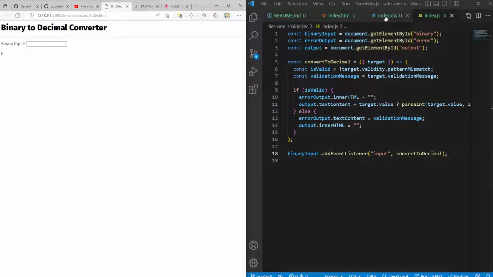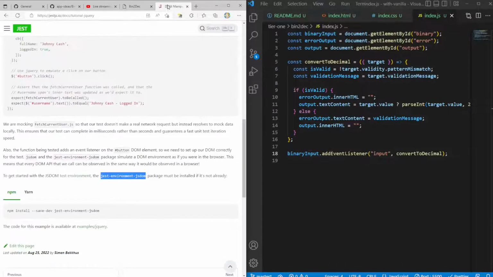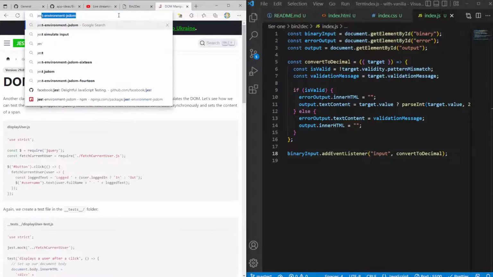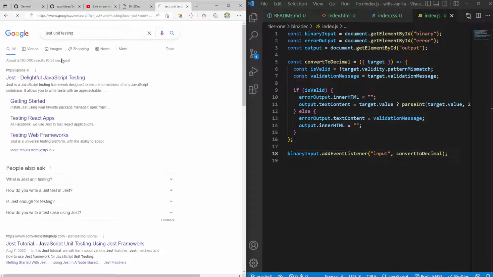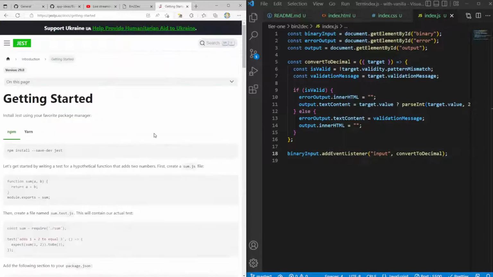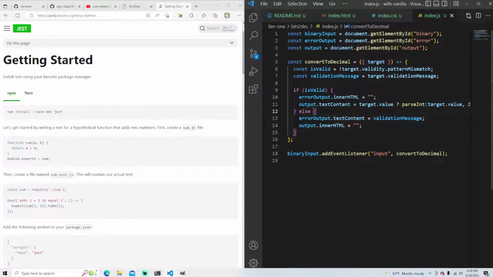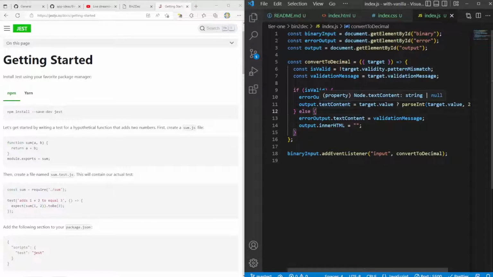Okay, that's all good. Now let's just look at how to use jest, like vanilla jest. It's funny because this is vanilla JavaScript I'm teaching you all. Let's just do jest unit testing, get started. We're gonna go ahead and use npm. I think that's something we're gonna have to get used to.